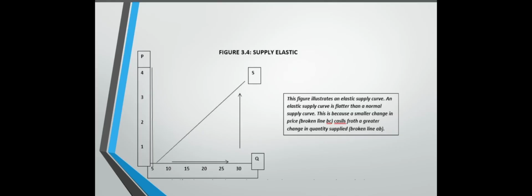Now let's see the graphical illustration of supply elastic. For example, our price will increase from 2 to 4. As you can see, the price to its quantity demand is 20. When it increased to 4, its quantity demand is 30. It is elastic because the supplier react fast when the price change. Like what the group 2 said, there's a rule in supply. If the price is high, then the supply is high. When the price is low, then the supply is low.